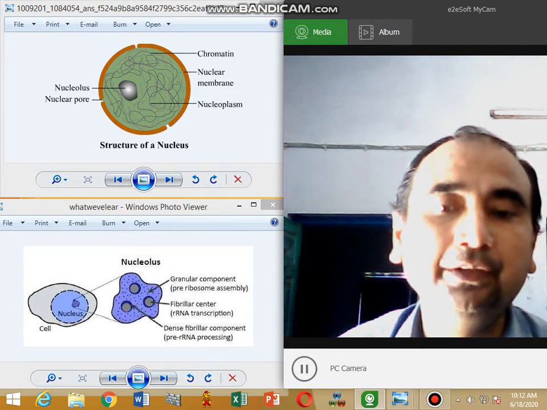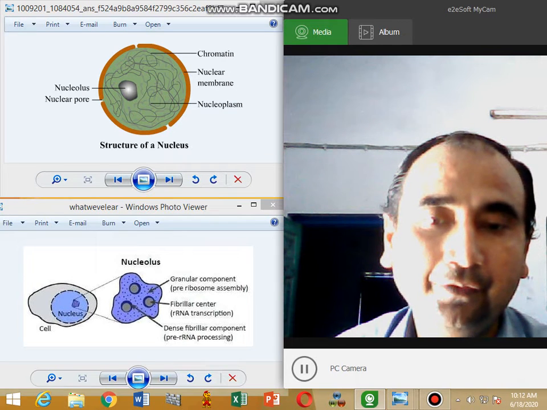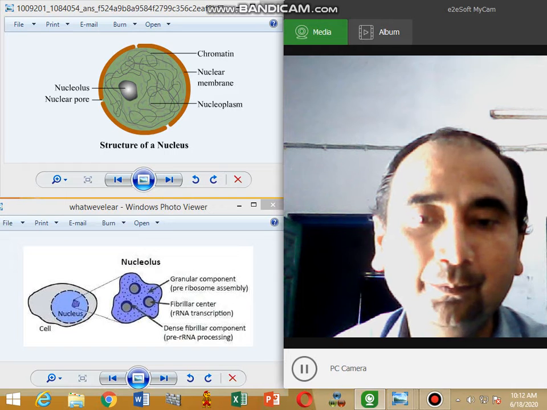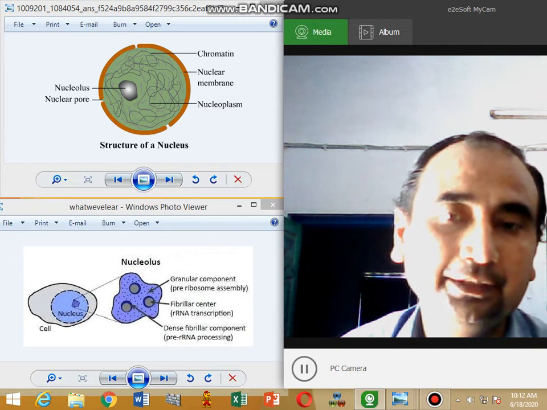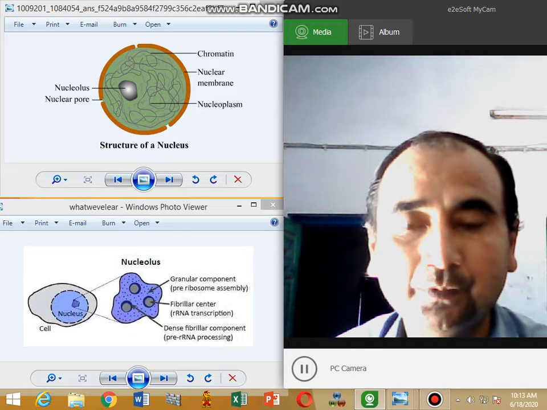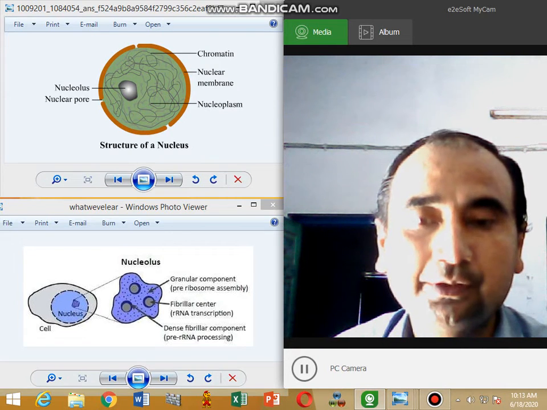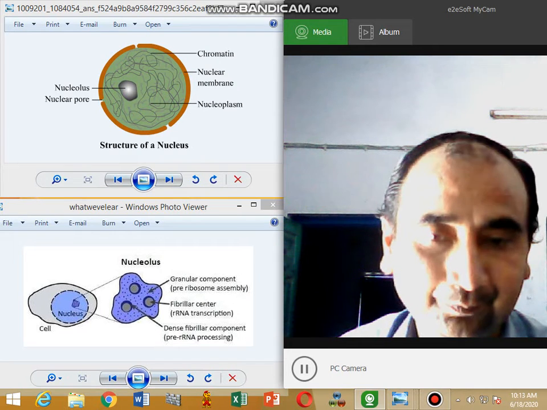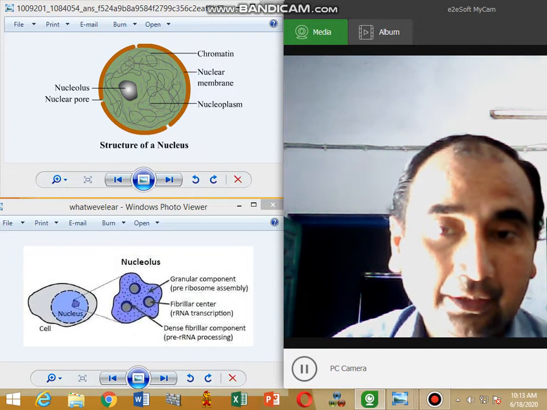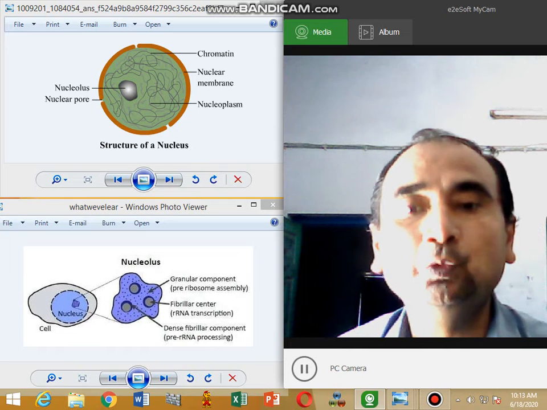For example, undifferentiated cells such as egg cells contain 30,000 nuclear pores per nucleus, whereas differentiated cells such as erythrocytes contain 3 to 4 pores per nucleus. In the nucleus there is also the nucleolus.